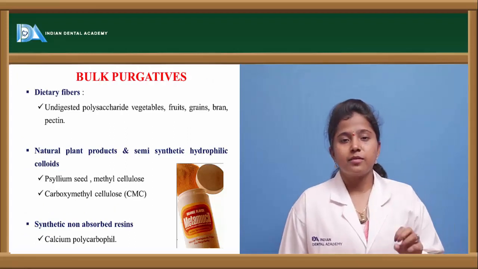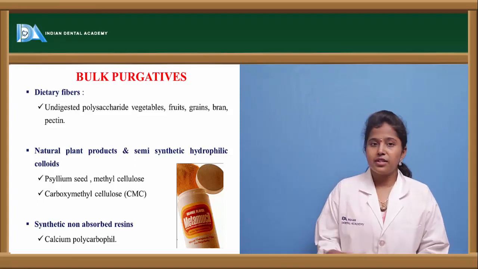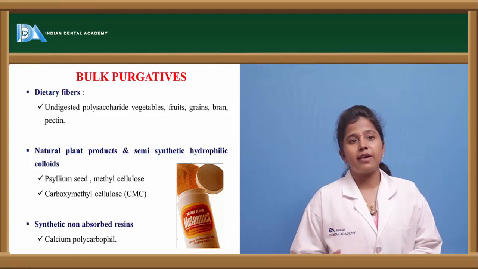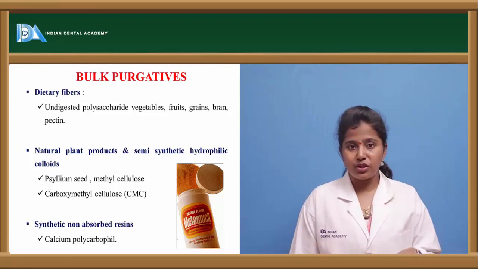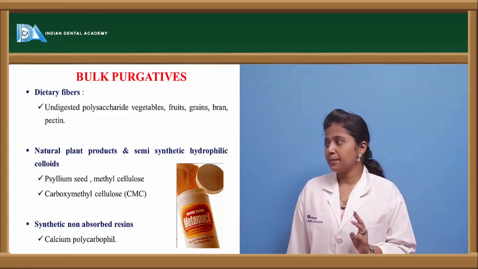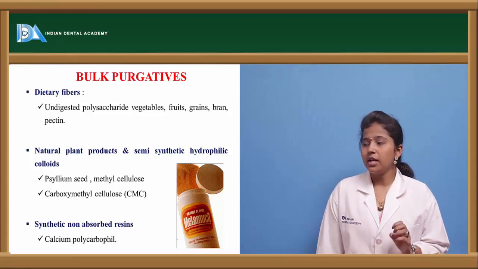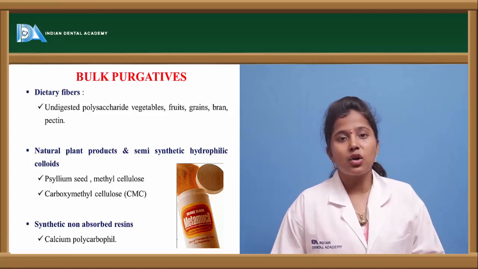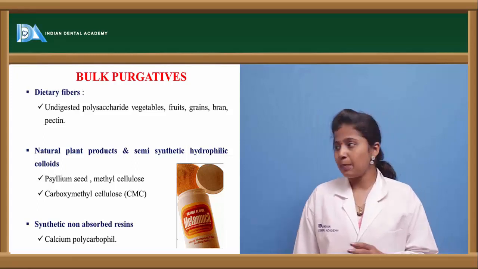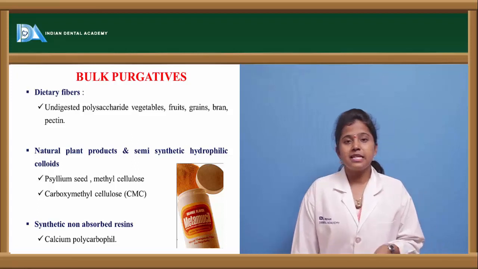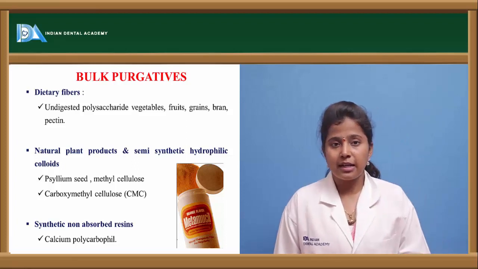What are bulk purgatives? In bulk purgatives also we have 3 categories. One is dietary source, that is dietary fibers, which are used as a supplement for diet. For example, undigested polysaccharide, vegetables, fruits, grains, bran, pectin. These are the dietary fiber sources for bulk purgatives. And the other one is the agents which are extracted naturally from plants. These naturally extracted agents include xylem seeds. Xylem seeds are very effective for constipation, and methyl cellulose and carboxymethyl cellulose can be used.